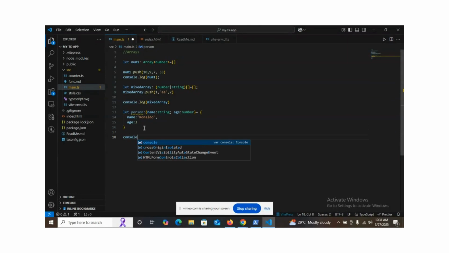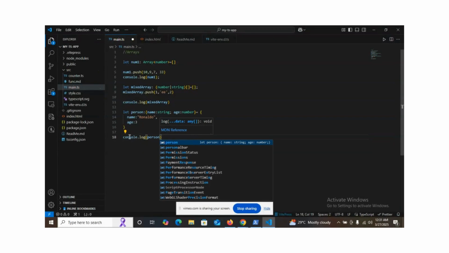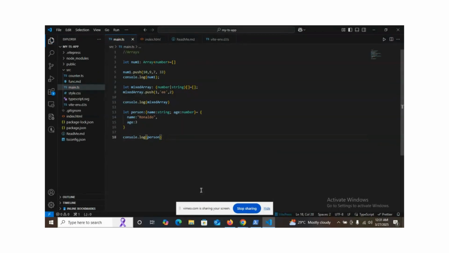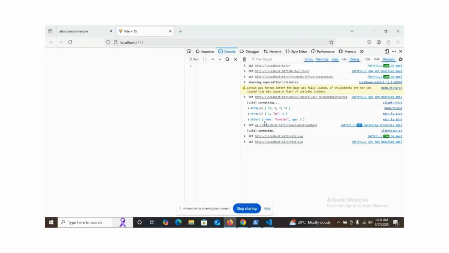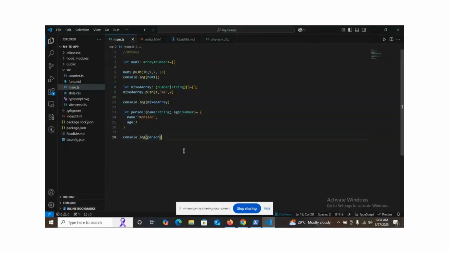So console.log, let me call it in my console. I'll write person, and person should shout out on my console as an object having name and age, and their name is Ronaldo.